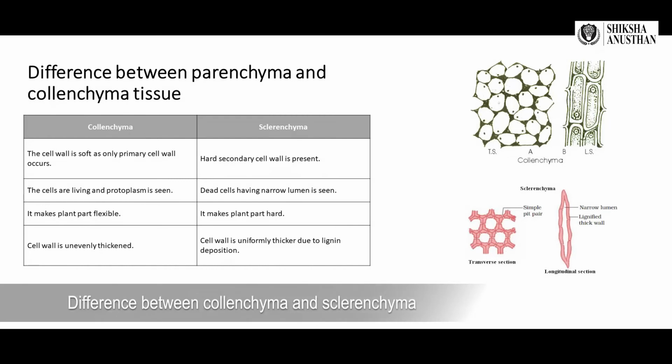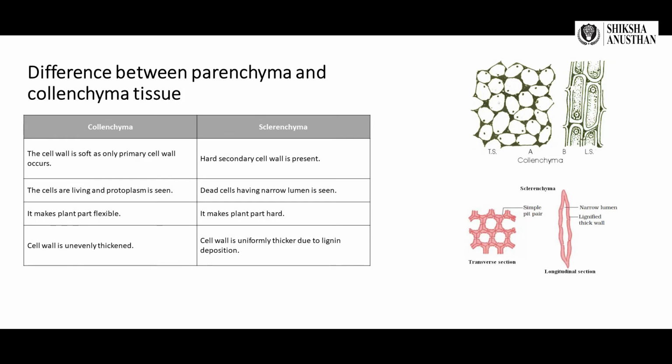Then the difference between collenchyma and sclerenchyma. In collenchyma, the cell wall is soft as only the primary cell wall occurs. In sclerenchyma, the cell wall is hard due to the presence of the secondary cell wall. In collenchyma, the cells are living and protoplasm is seen, and in sclerenchyma, dead cells with a narrow lumen are seen.